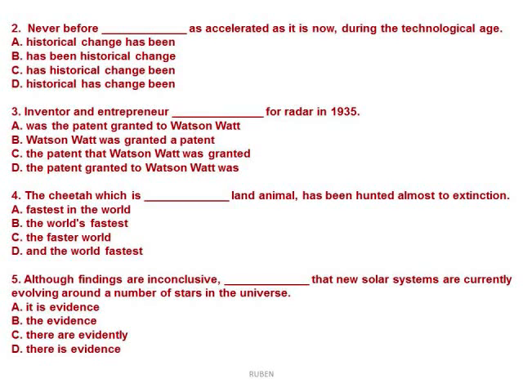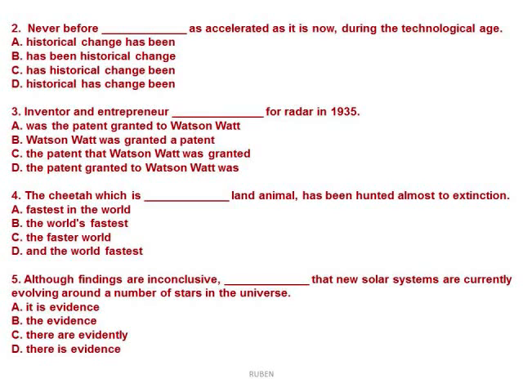Never before has historical change been as accelerated as it is now during the technological age. Number 3. We check the options A, B, C, and D, and then go to the main structure when they say inventor and entrepreneur. Now we need the subject, in this case the person, and complement it with the verb. So the correct option is letter B, to say inventor and entrepreneur was granted a patent for radar in 1935.